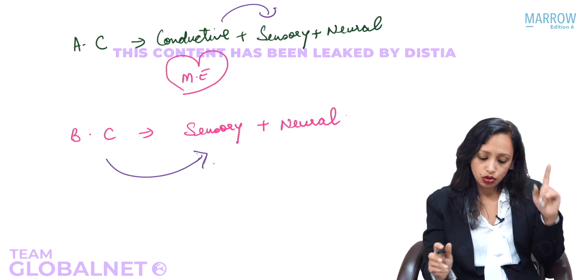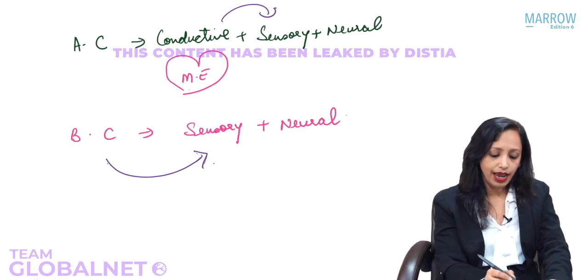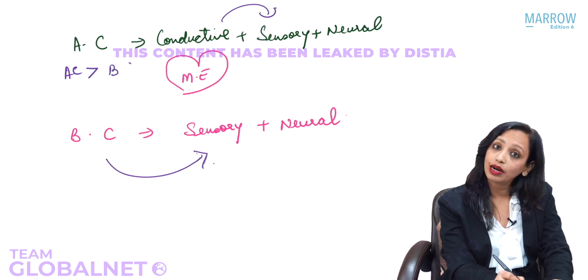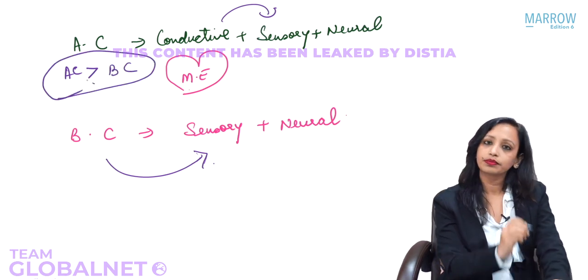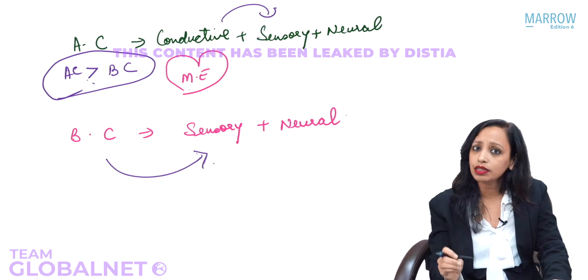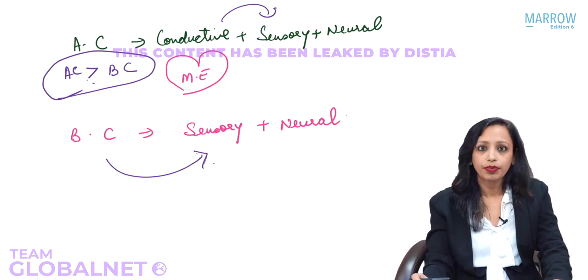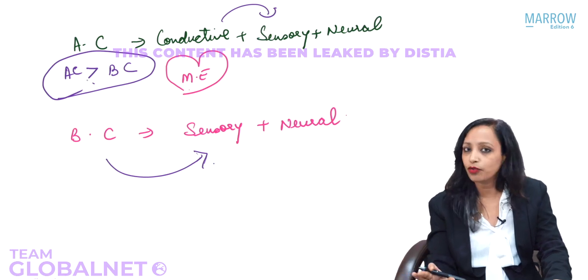Is that very clear? So always, what is better? Air conduction is always better than bone conduction. Is that very clear? Yes. This is what we test by the tuning fork test. So if you have understood this, you will understand all the tuning fork tests. So have you understood this?